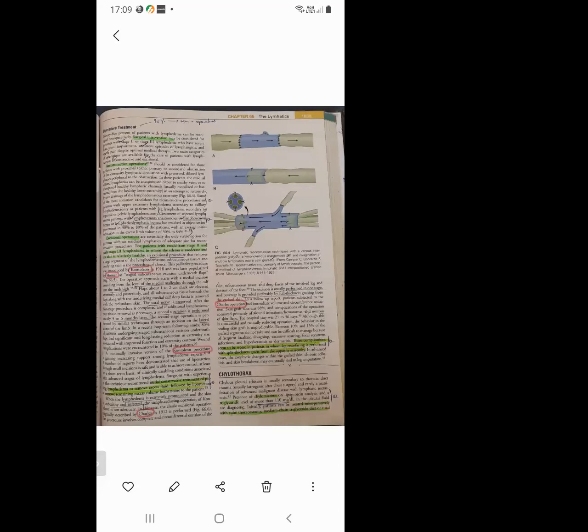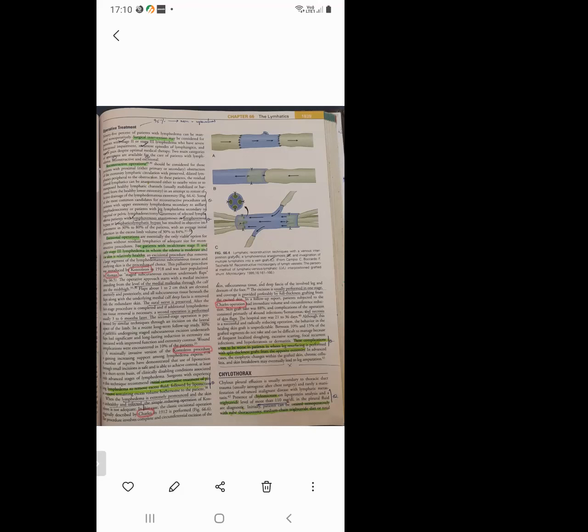The excisional procedure that removes a large segment of lymphedematous subcutaneous tissue and overlying skin is the procedure of choice. You have to remove the subcutaneous tissue. What is the procedure name? It is called the Kondoleon procedure. It was later described by Homans, as staged subcutaneous excision underneath flaps. Homans' procedure. That is given in figure 66.5.